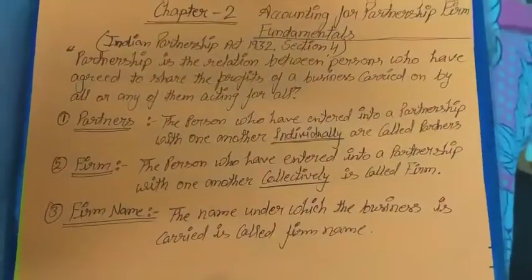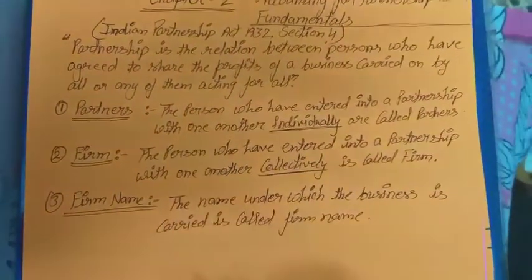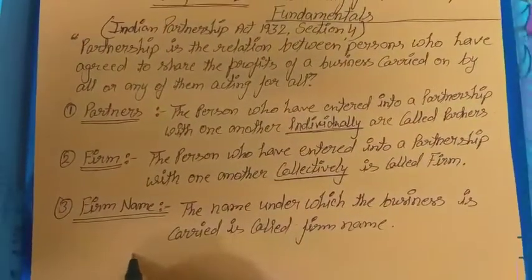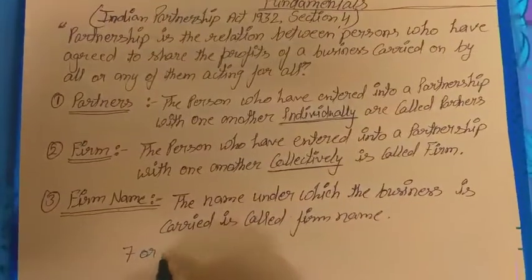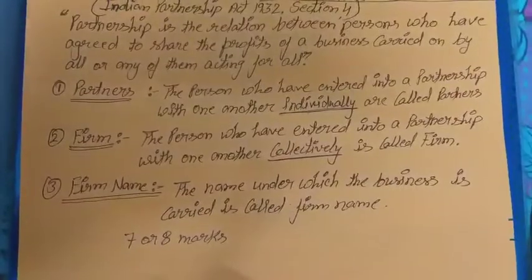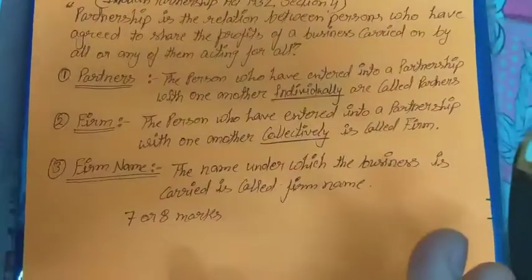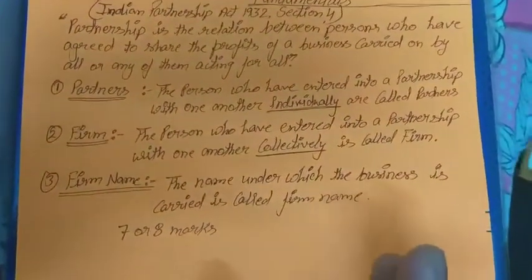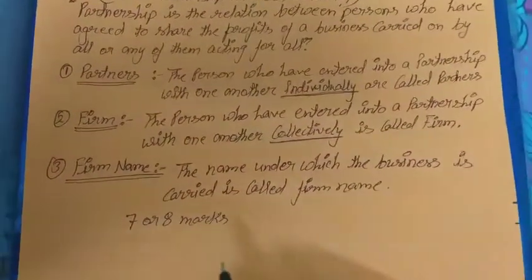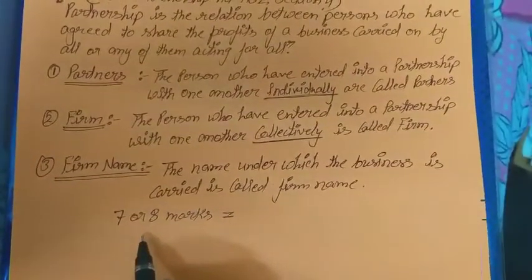So if we discuss the marks, from this chapter a maximum of 7 or 8 marks of questions come every year in the board examination. How are the 7 or 8 marks divided?